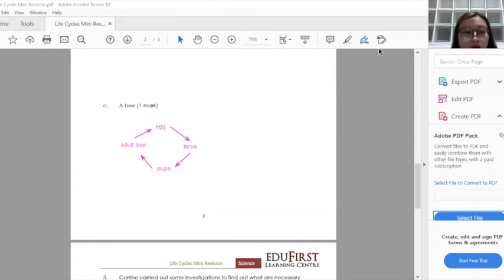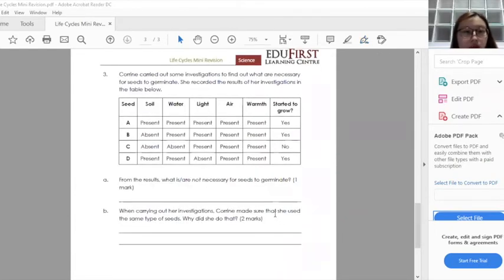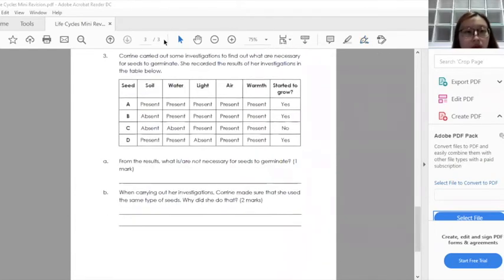Okay, so moving on to the next question. Corinne carried out some investigations to find out what are necessary for seeds to germinate. She recorded the results of her investigations in the table below. So from the results, what is or are not necessary for seeds to germinate? To recap, for germination, we will need 3 conditions, correct?